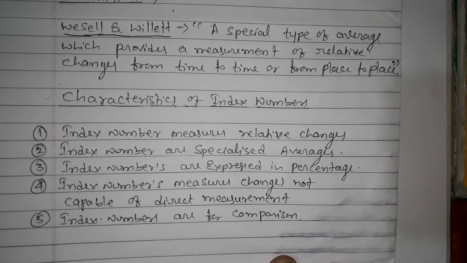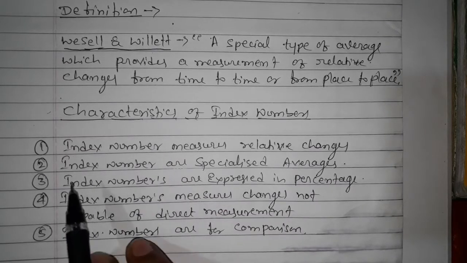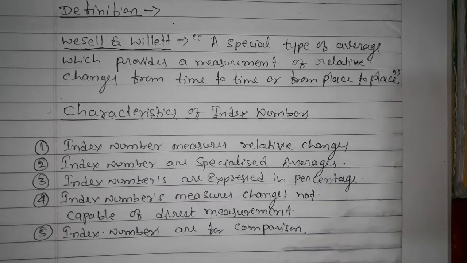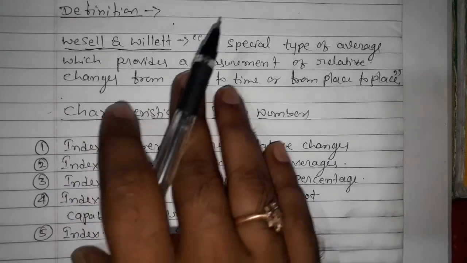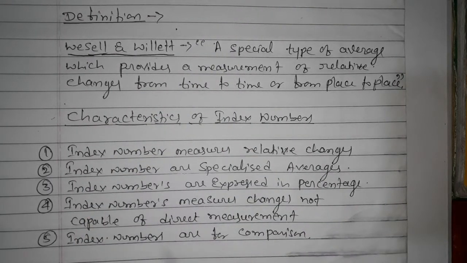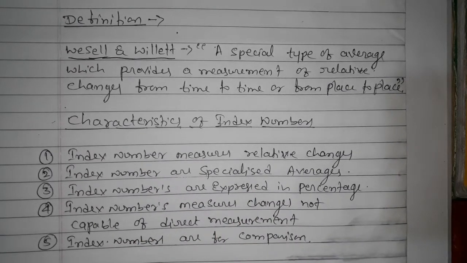After completion of the definition, we will come to the point of characteristics. Index number measures relative changes. As I have explained in the main meaning and the definition also, the first point says that index number measures the relative changes. Any relative changes are going to be shown, that is the changes in the value of a variable or a group of related variables over a period of time between different places. It is always going to be explained like that.